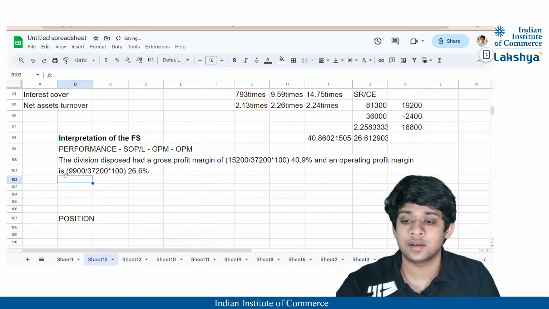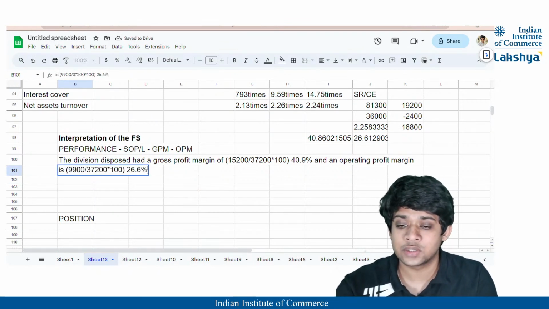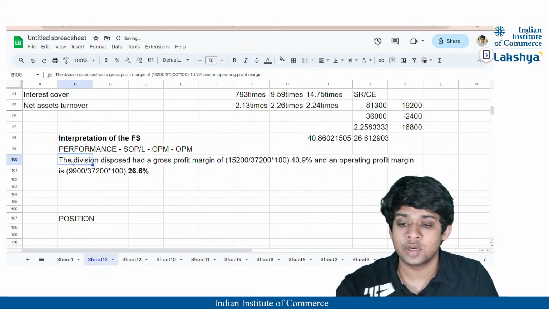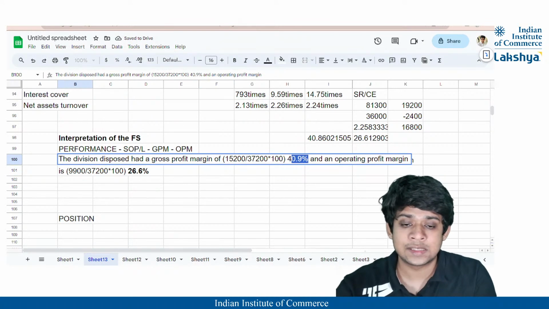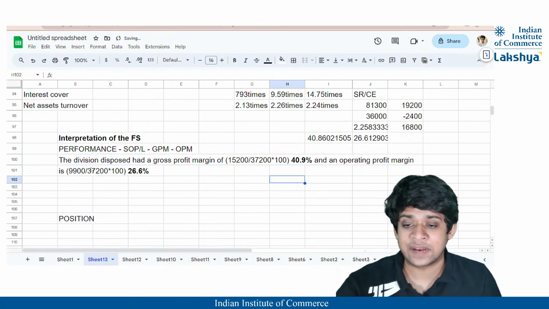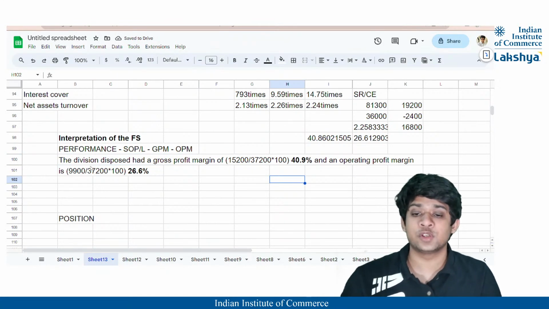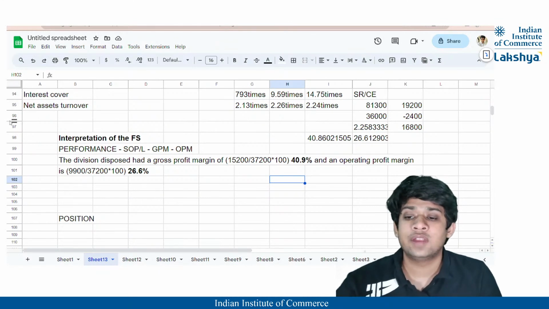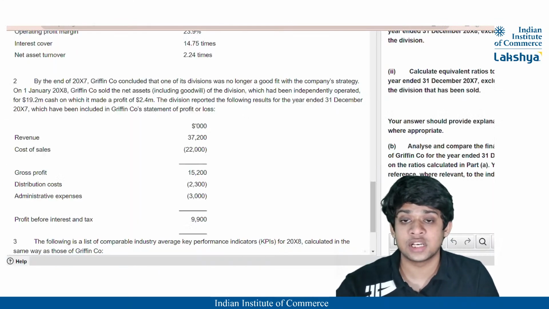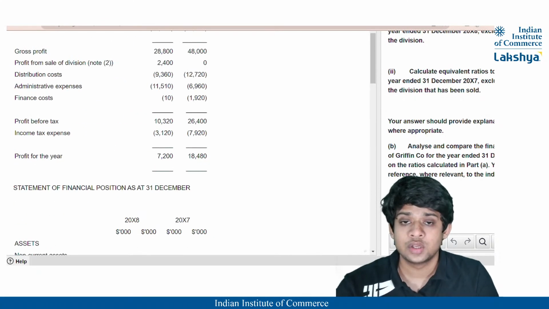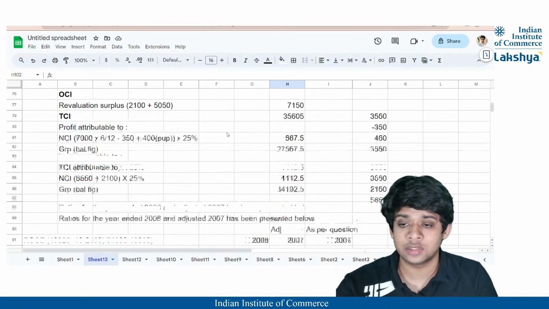26.6%, right? Now in this, maybe you can bold this to present it clearly, right? Bold this value also to present it clearly, right? So we've specified here the division which is disposed of, what is the gross profit margin and the operating profit margin. Now we have specified the ratios. Now we will specify how it is affecting the financial statements. So now we have calculated the ratios here, correct?